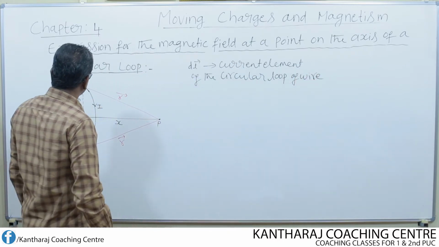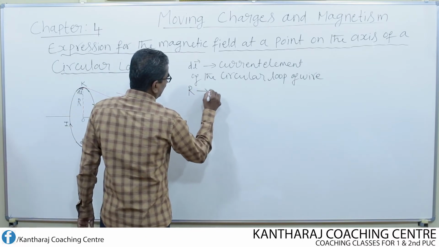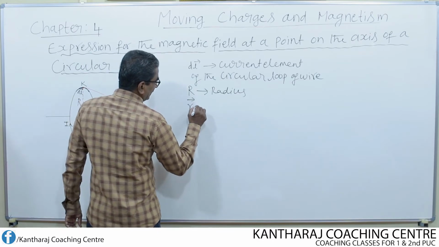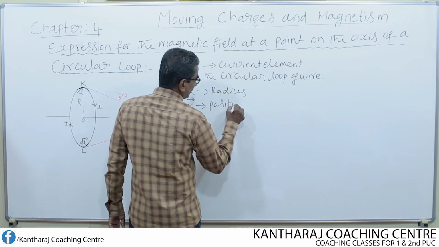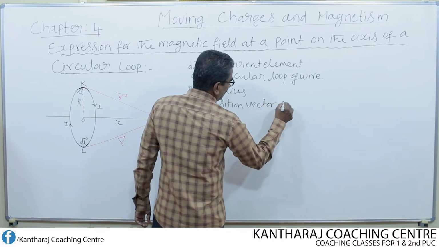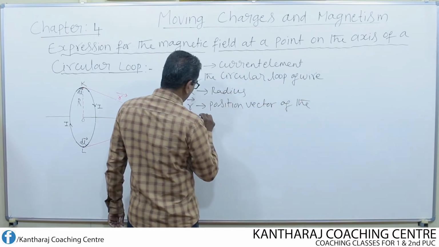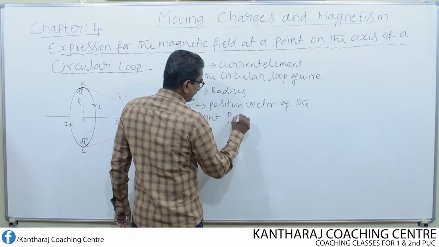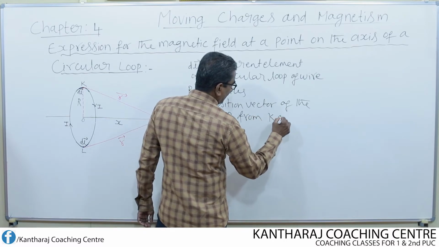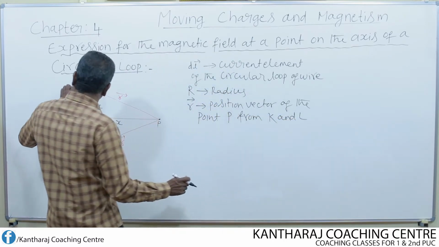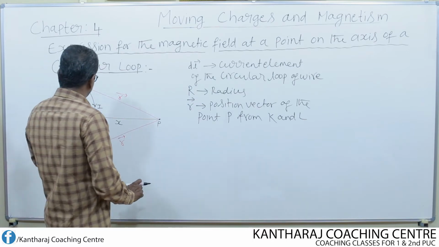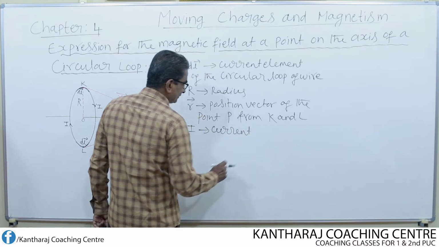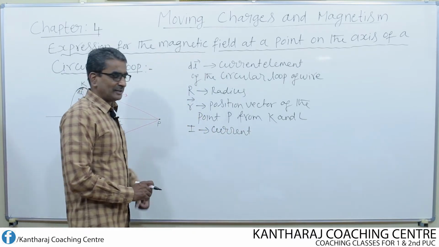Then R is the radius of the loop. Then vector r is the position vector of the point P from K and L, which are the midpoints of the current elements. Then I is the current flowing through the loop. It may be either clockwise or anti-clockwise.